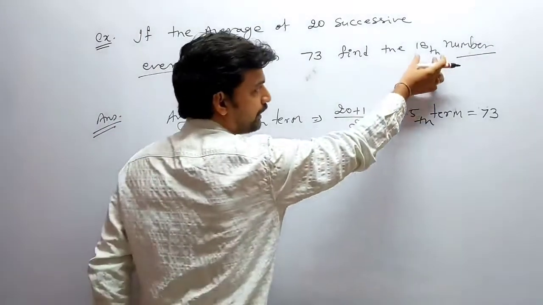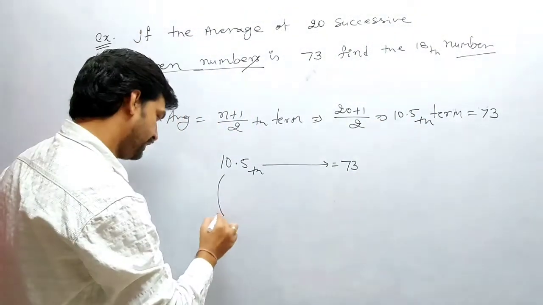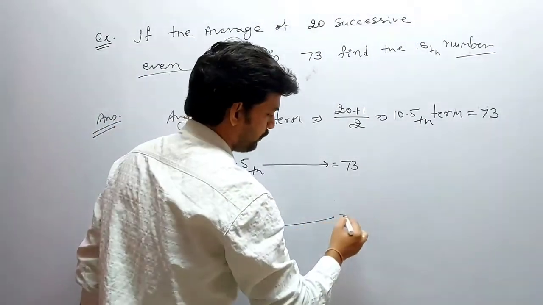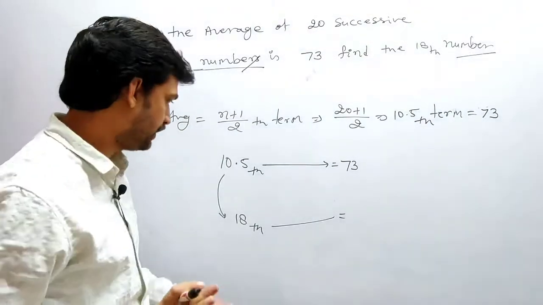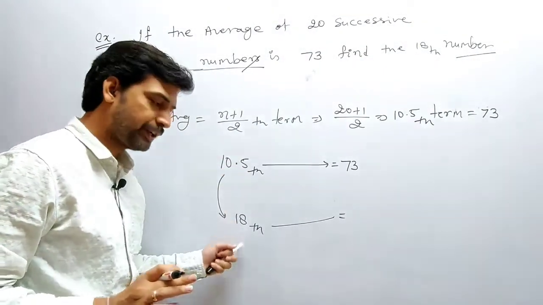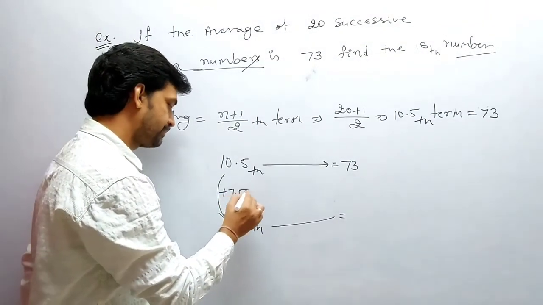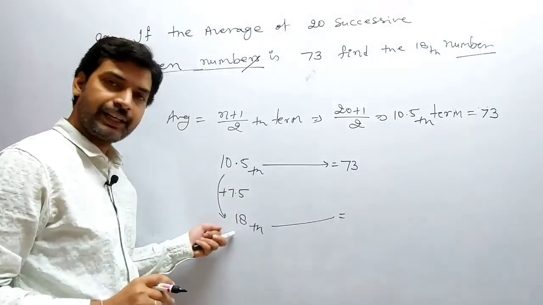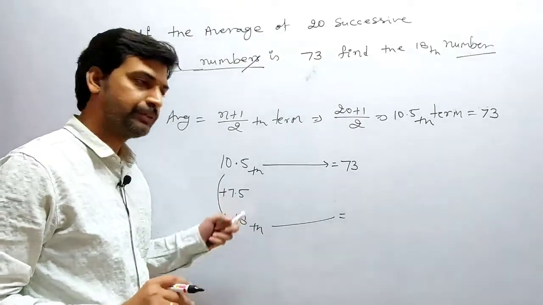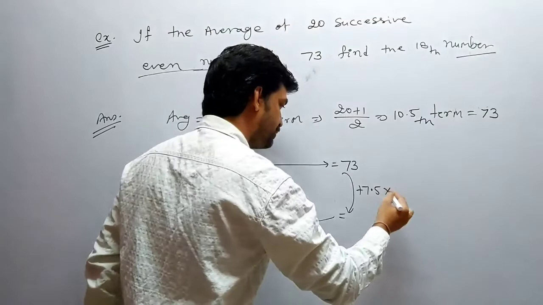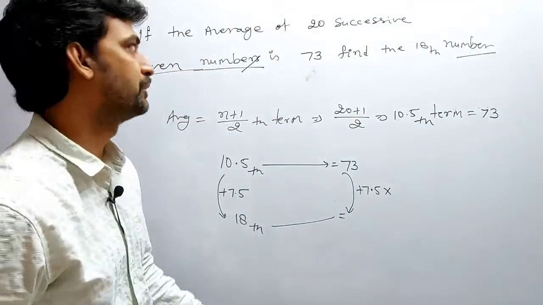What do we need to calculate? We need to calculate the 18th term. That means we are moving to the 18th, and we need to find this value. Is this okay? Now from 10.5 to 18th, we are moving in the forward direction by 7.5. To make that 18, we will add 7.5, the same value we will use here, plus 7.5 into the difference between the two numbers.